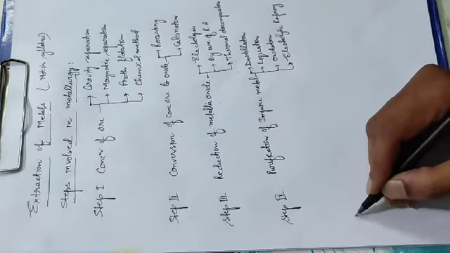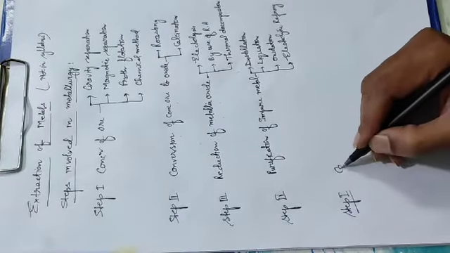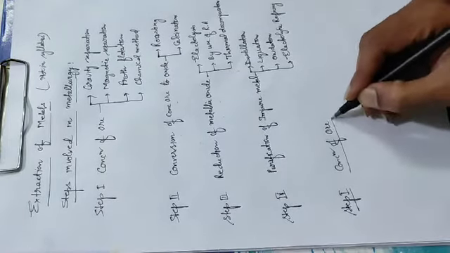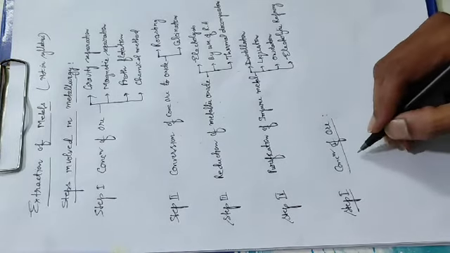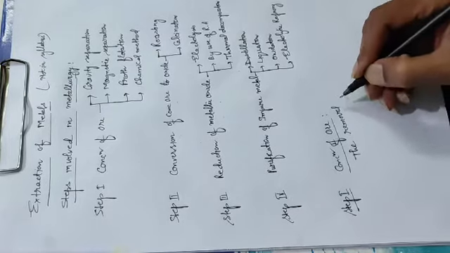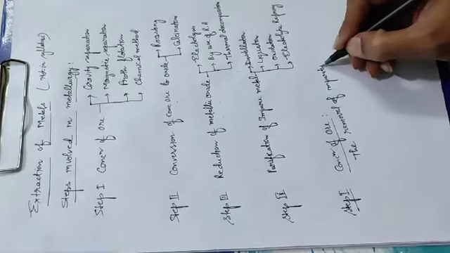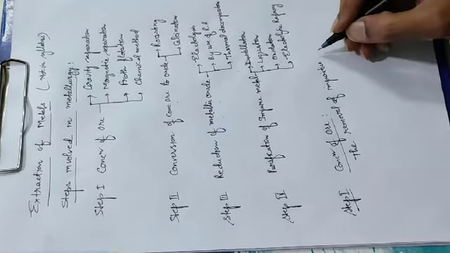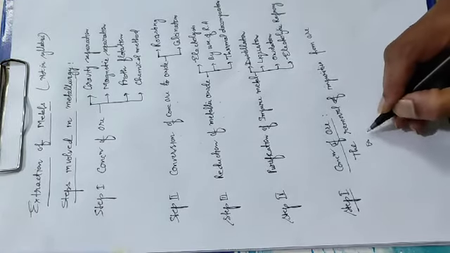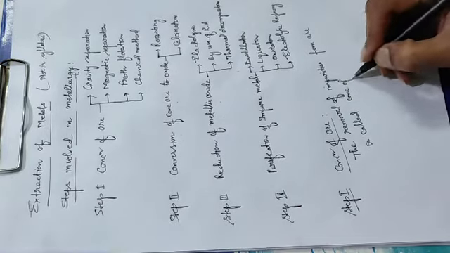So step first, concentration of ore. The removal of impurities from ore is called concentration of ore.